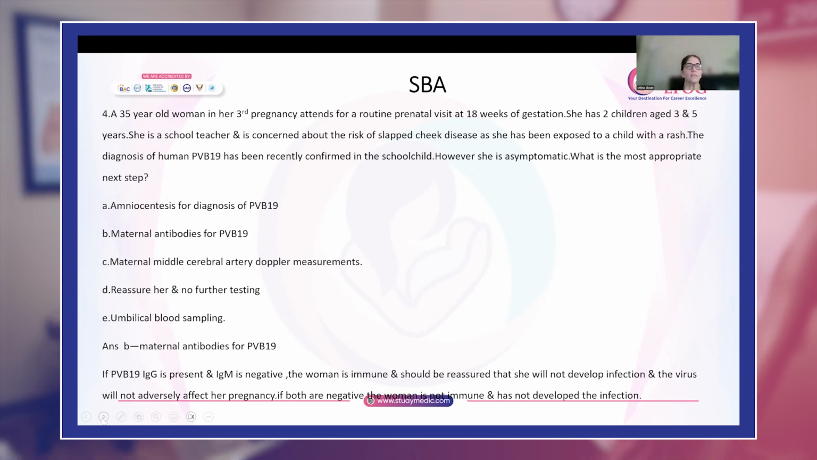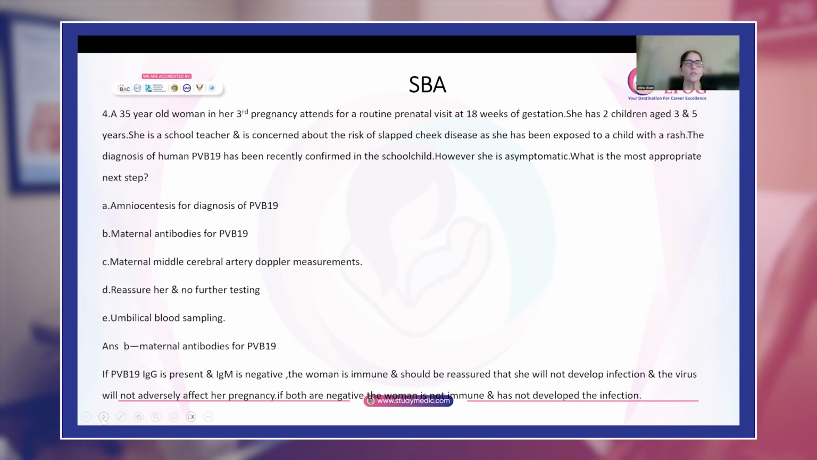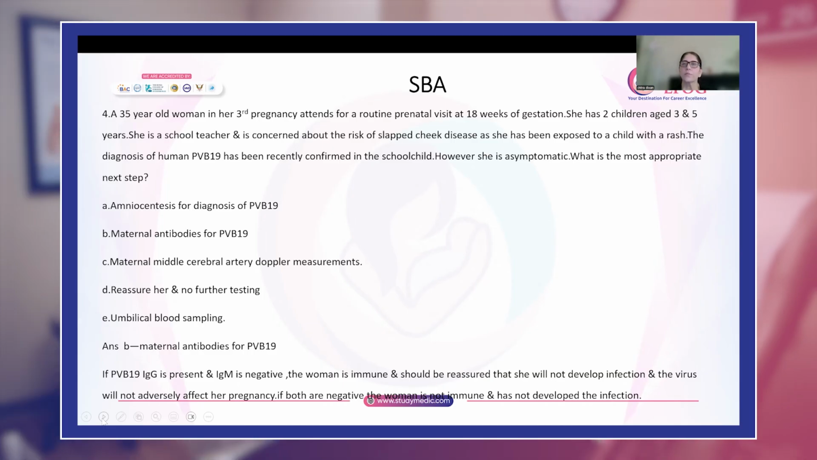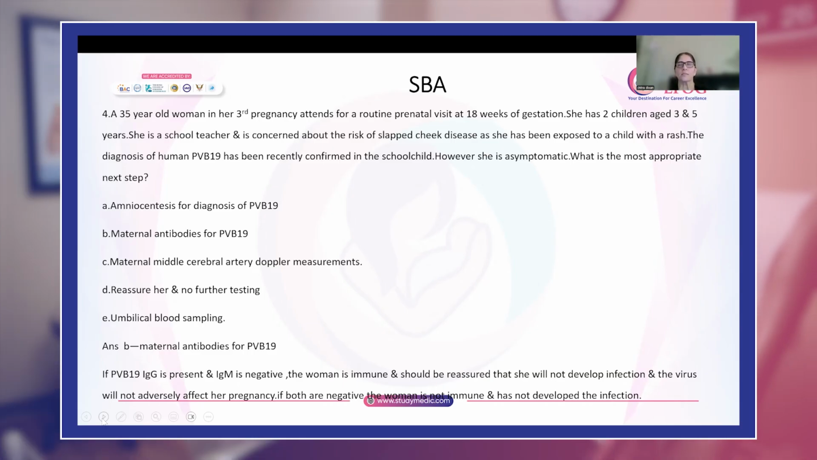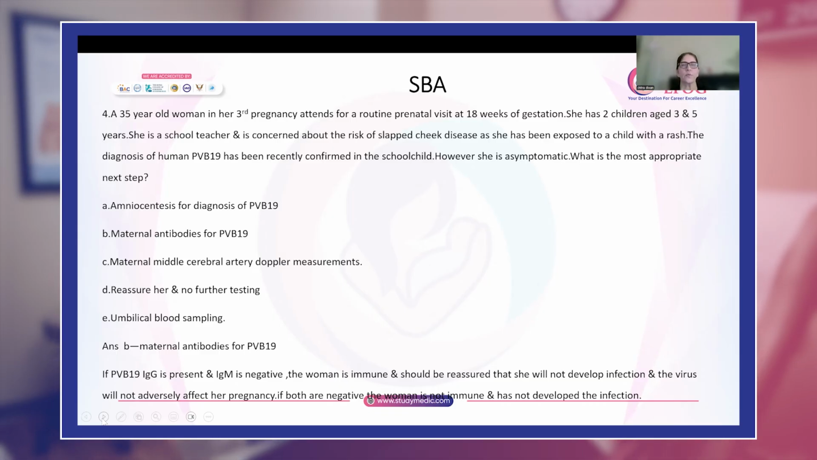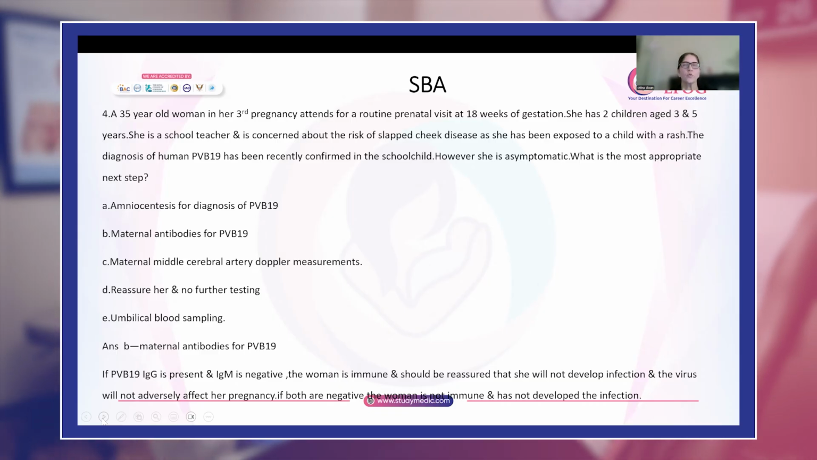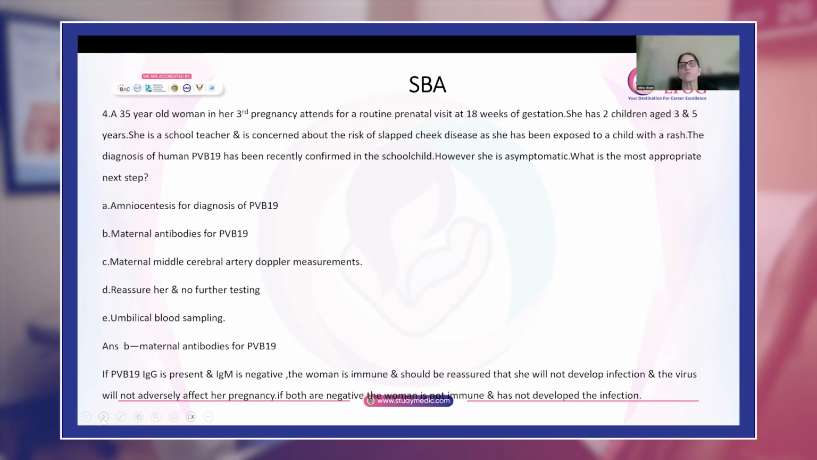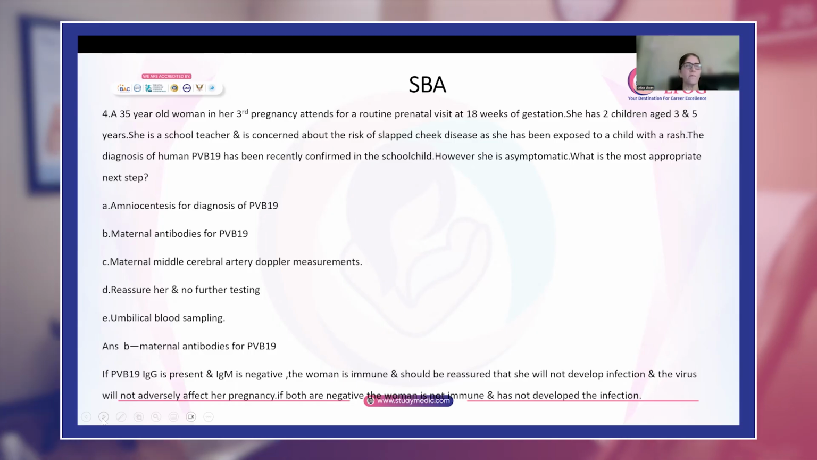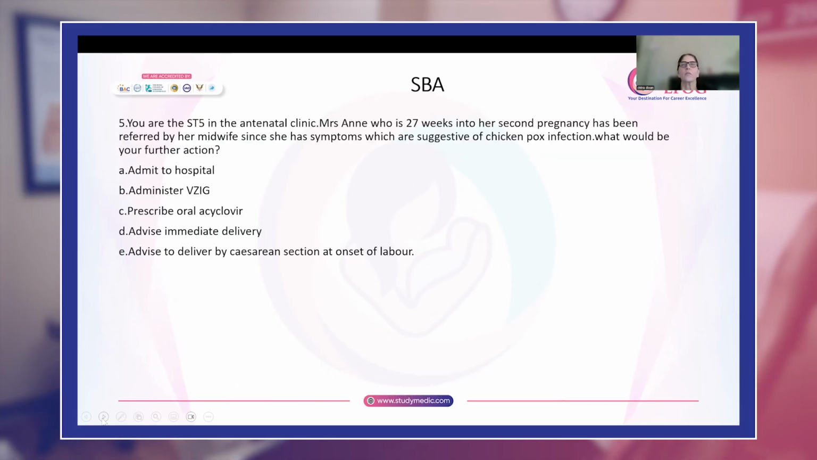If she has IgG positive and IgM negative, that means the woman is immune. She has been previously exposed to the parvovirus, and even if she is now exposed to someone who has the infection, that infection is not going to affect her fetus. And if both IgG and IgM are negative, that means the woman is not immune and she has not yet developed the infection.